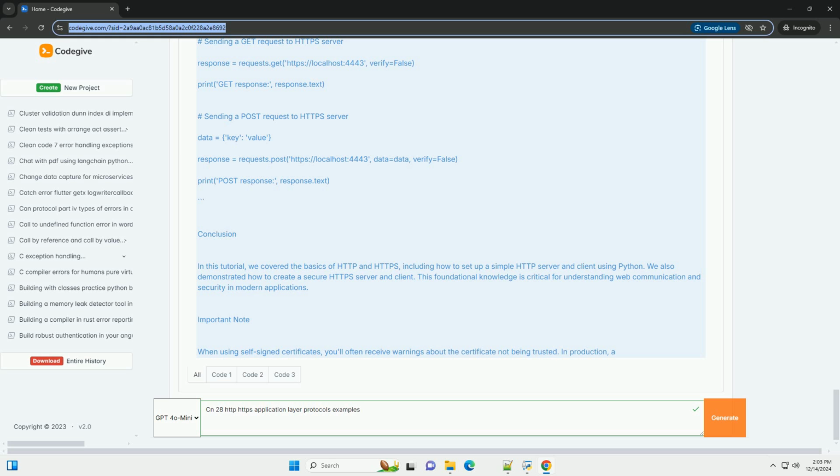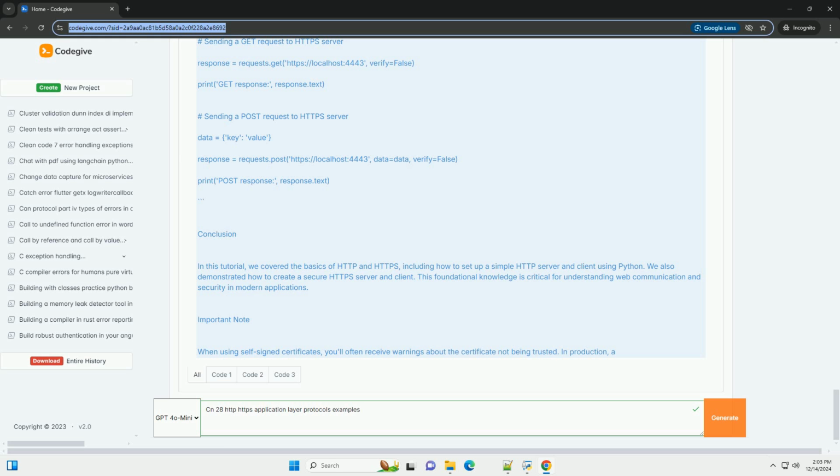server_address equals, port. httpd equals server_class, server_address, handler_class. httpd.socket equals ssl.wrap_socket, httpd.socket, keyfile equals server.key, certfile equals server.cert, server_side equals True.